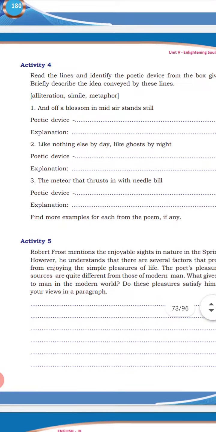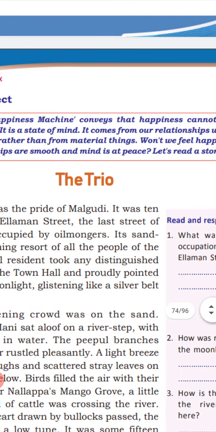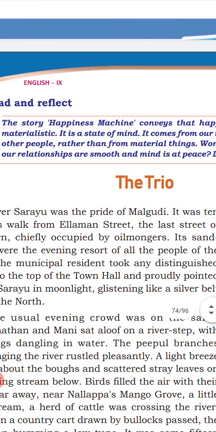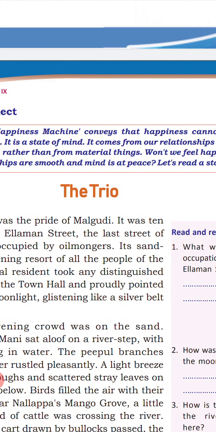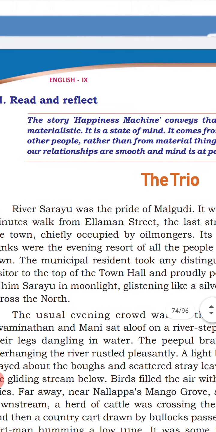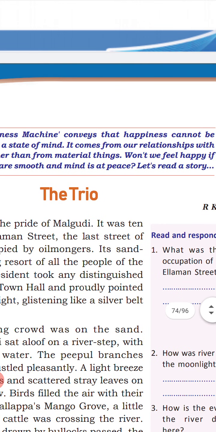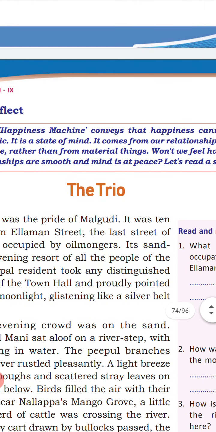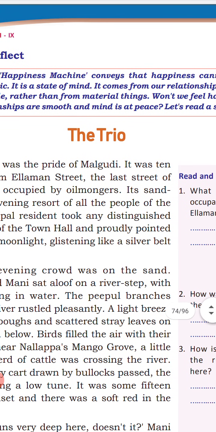But we want to take The Trio. Happiness comes from our relationship with other people rather than from material things. We feel happy if our relationships are smooth and the mind is at peace. Let's read a story, The Trio. The Trio is a story of three boys, their friendship, their relations, and their frustration, anger, disappointment, every common feeling is included in the chapter.